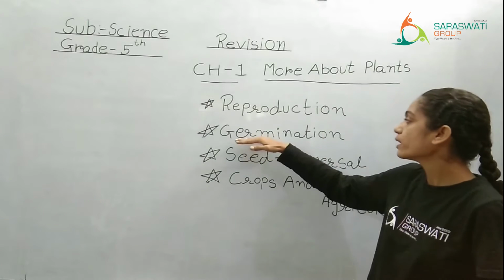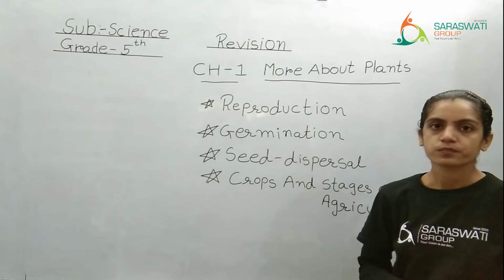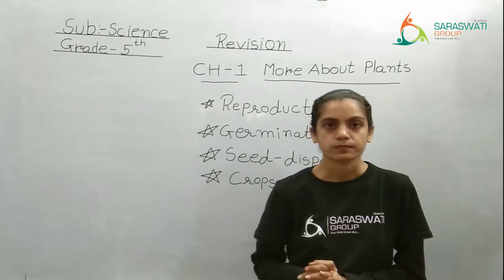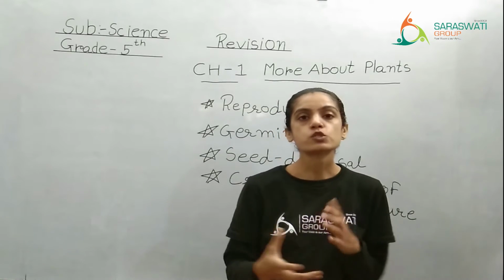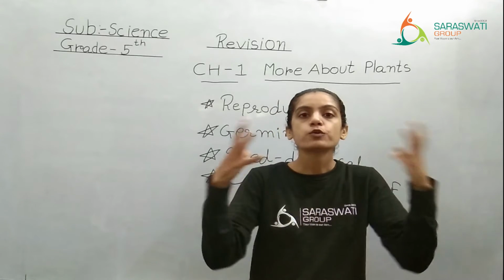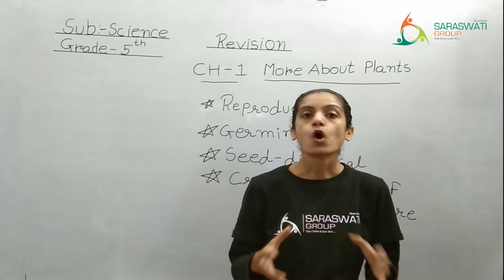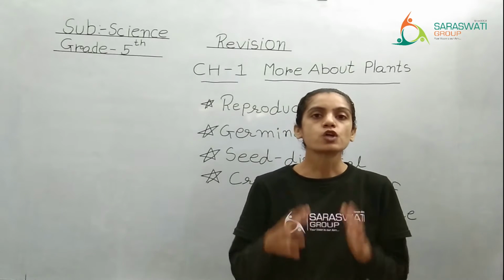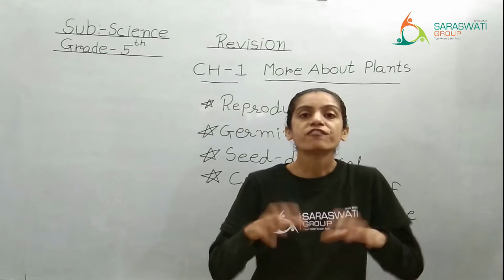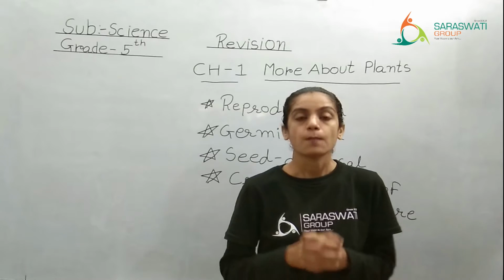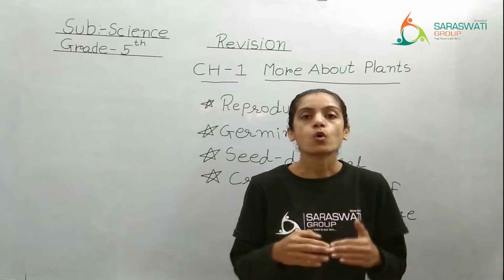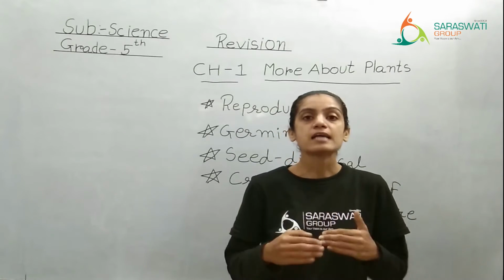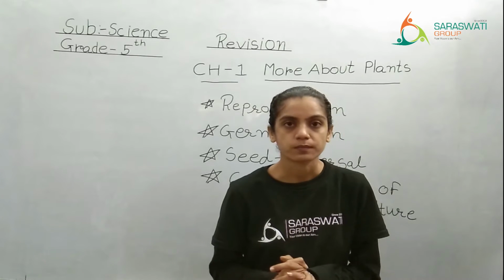Now, the next one is germination. What is germination? When you sow a seed into the soil, it grows into a plant. We all know that most plants grow from seeds. But the seed will grow only if it has the proper conditions.